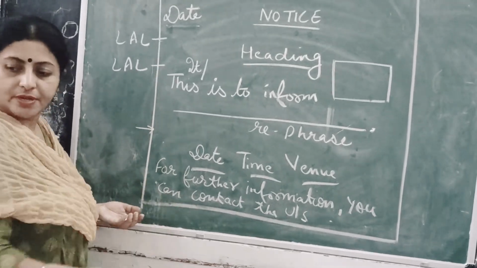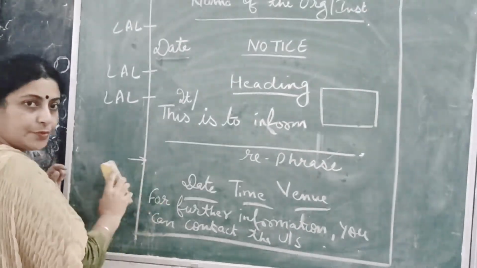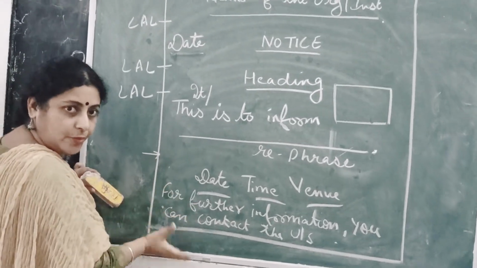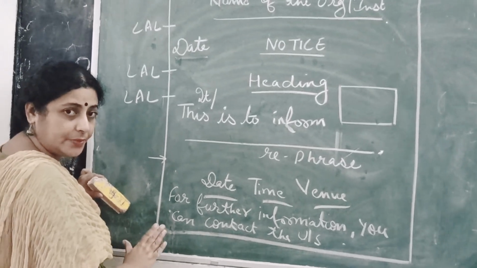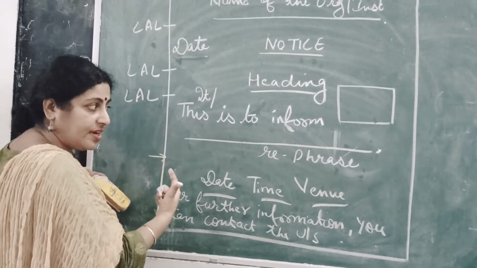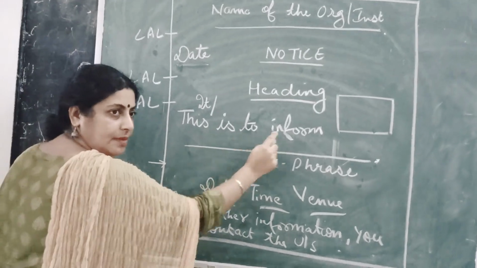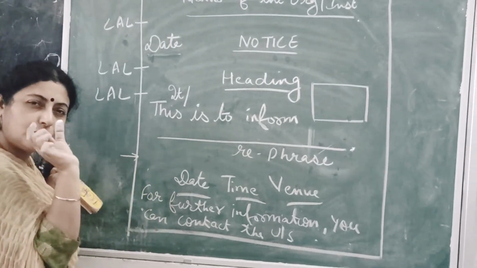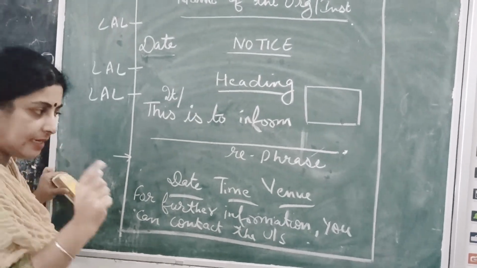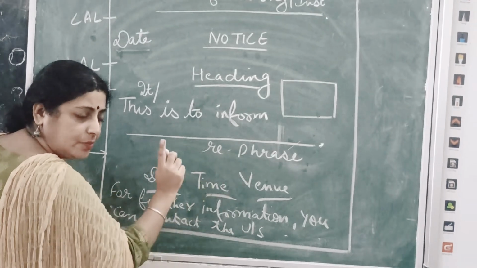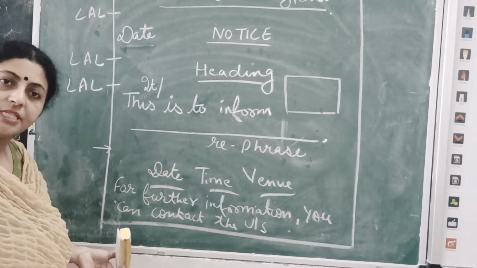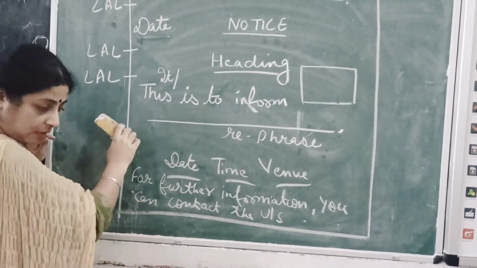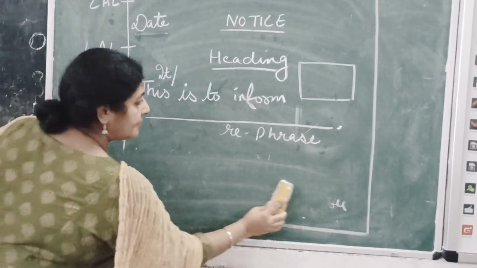Now since my board is not big enough, I have to delete some part, but I hope that this thing is clear to you. Before I end, yet I have not ended notice writing. Let us quickly recall what I have written here. This is to inform my audience and what is written in the question. One extra line, but a short line, just a short line, having date, time and venue. Last line is for further information, comma, contact the undersigned. Now how to end this particular part?